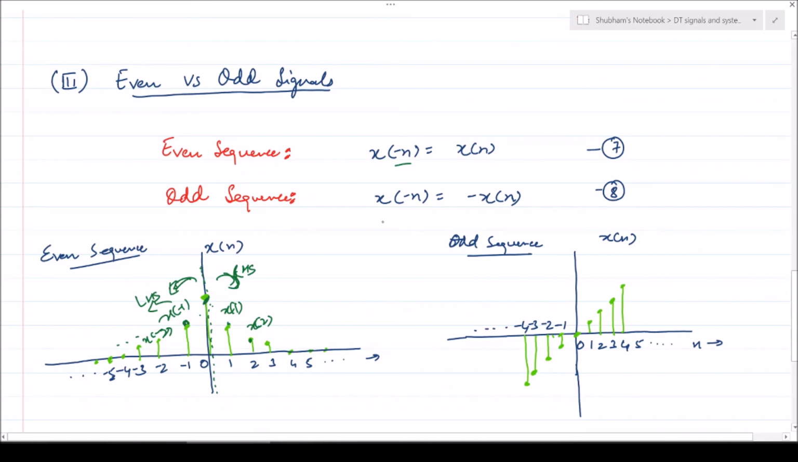Now the odd sequence's definition says x[minus n] is equal to minus x[n]. What we mean by this is, if we have this sample value x[1], then x[minus 1] is the negative of the corresponding amplitude on this side. So this will be antisymmetric across the y-axis. This is the y-axis. So an even sequence is a symmetric sequence and an odd sequence is an antisymmetric sequence across the y-axis.